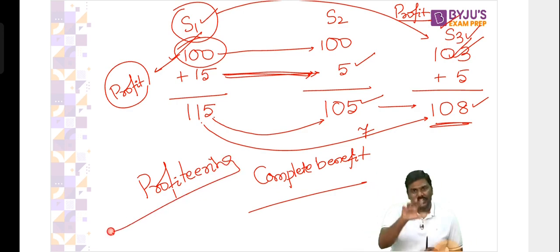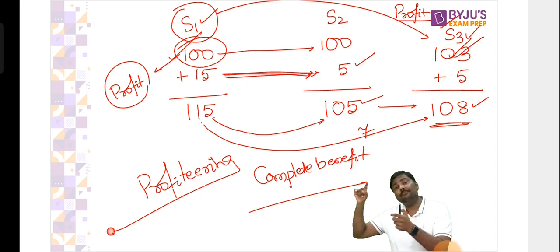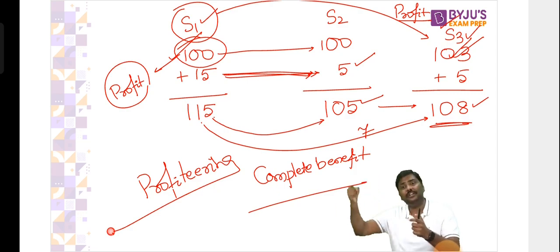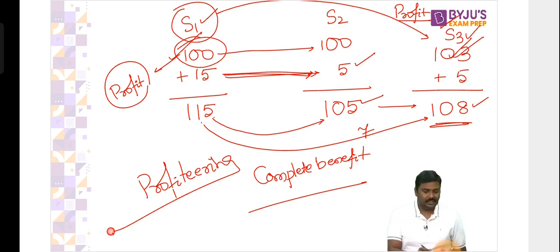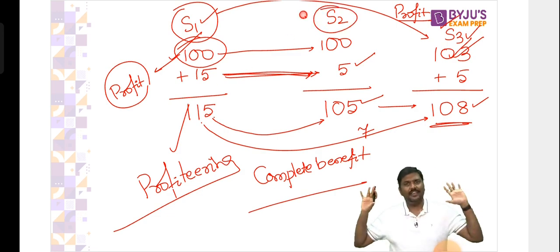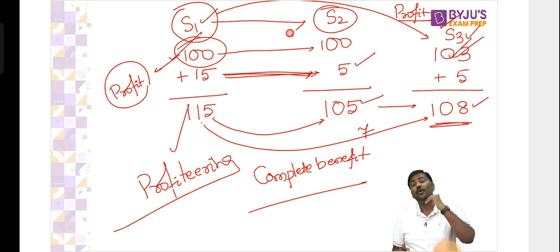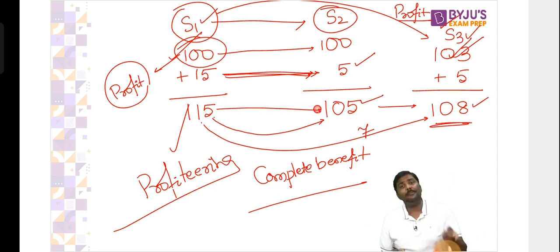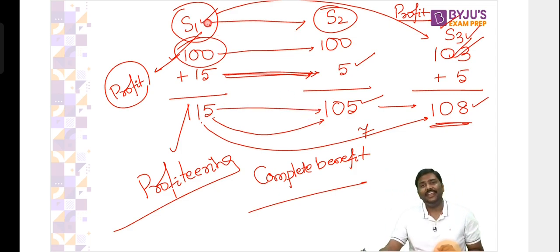What is profiteering? Whenever government reduces the taxes, you do not completely provide the benefit. You do not transfer the complete benefit to the customers and earn more profits, that is profiteering. If you move from S1 to S2, government says we are okay, because you have completely transferred the benefit to the customer. But if you move from S1 to S3, government says not done.